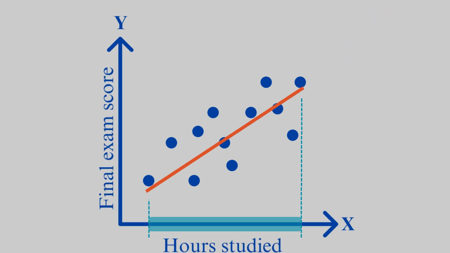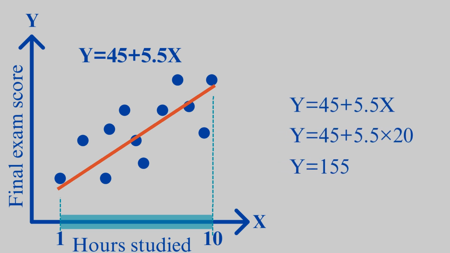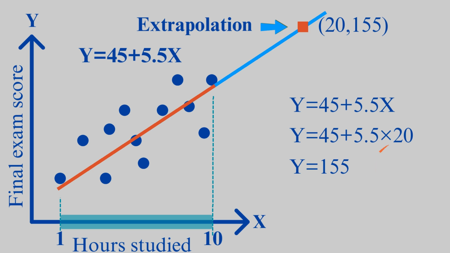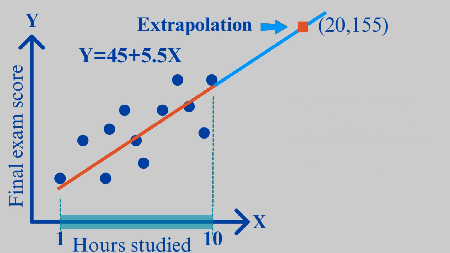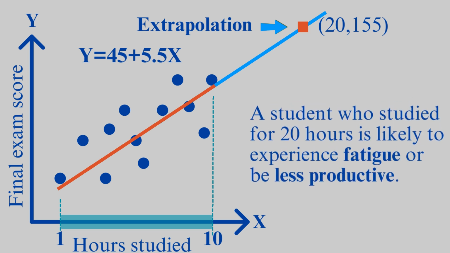Now, coming back to our case, predicting the final score for a student who studied for 20 hours is not a good idea for the following reasons. First, a student cannot score more than 100%, which limits the potential score and shows that the linear relationship doesn't hold indefinitely. Second, a student who studied for 20 hours is likely to experience fatigue or be less productive, meaning the positive effects of studying might not continue at the same rate.